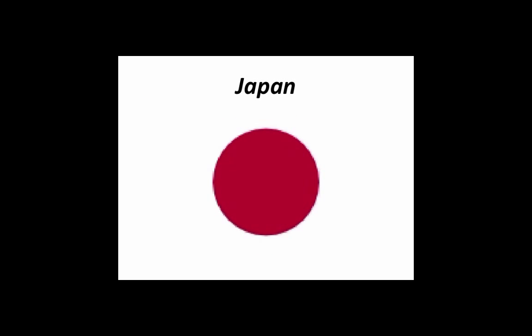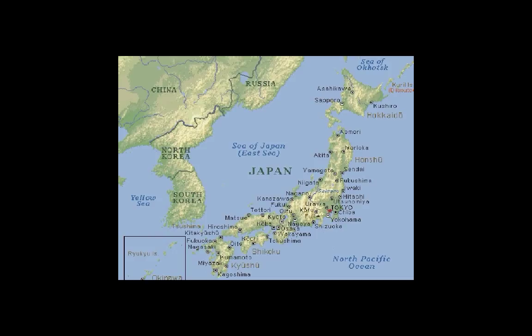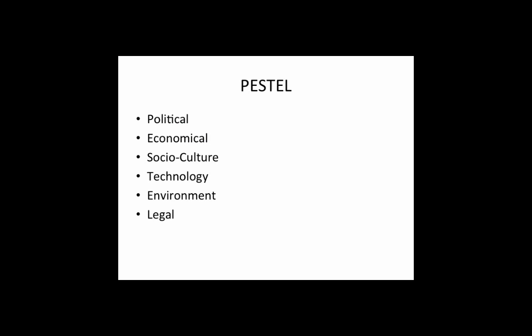Welcome to our presentation of Nippon, the Japanese name for Japan, which is often referred to as the land of the rising sun because of its location to the east of China, the direction from which the sun rises. During our presentation, we will provide you with an overview of the political, economic, social, cultural, technology, and legal aspects of Japan with some comparison to the U.S.